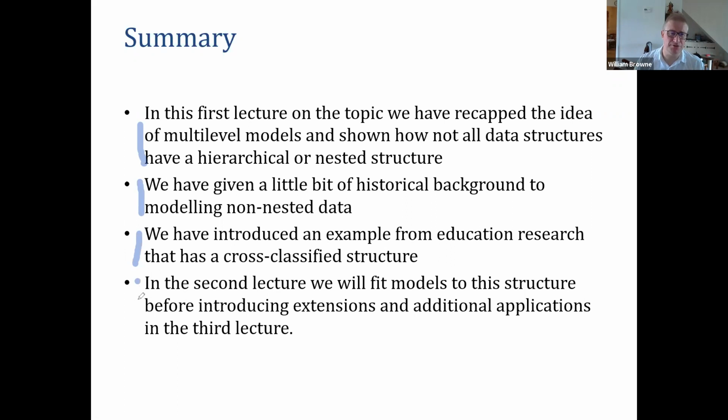George will now take over, and in the second lecture we're going to fit some models to this structure, and then we'll finish with that example, and I'll return in the third lecture and introduce some extensions and additional applications. I hope that was a straightforward introduction. Thank you very much for listening, and I look forward to speaking to you in the third lecture.